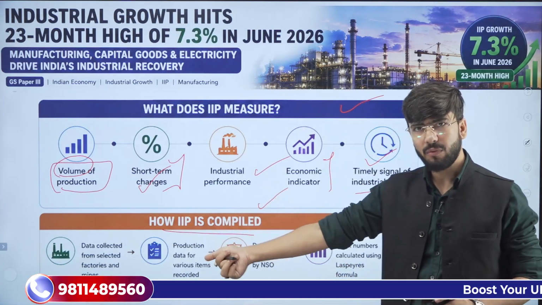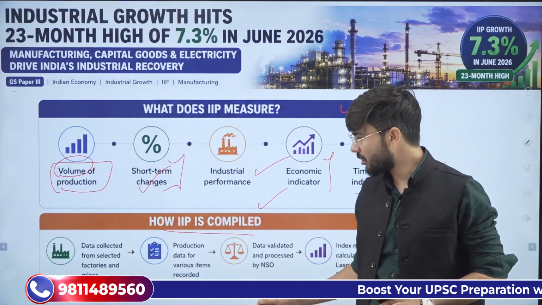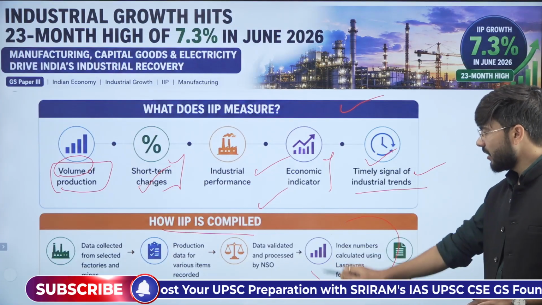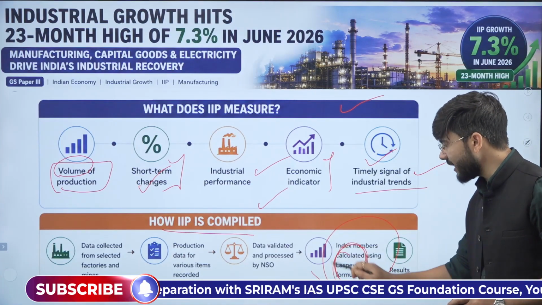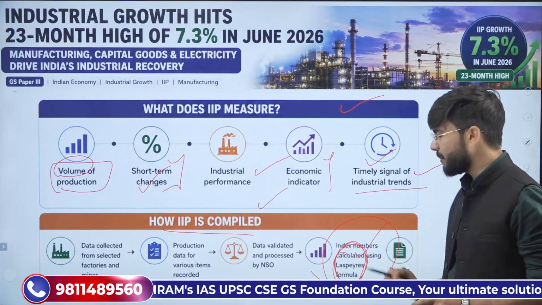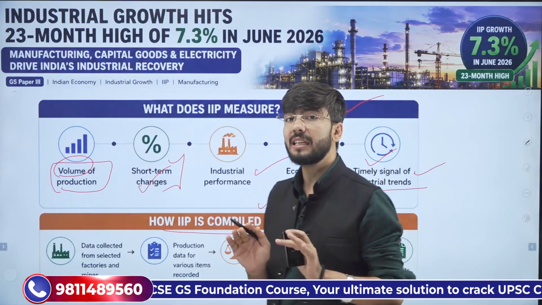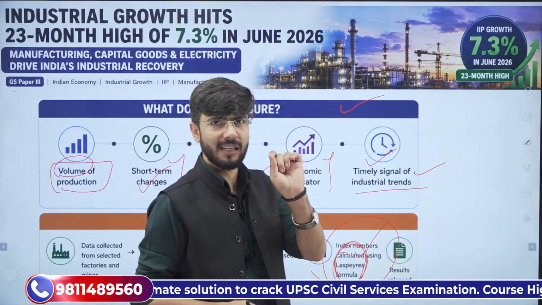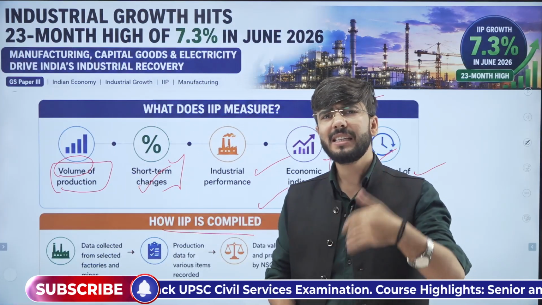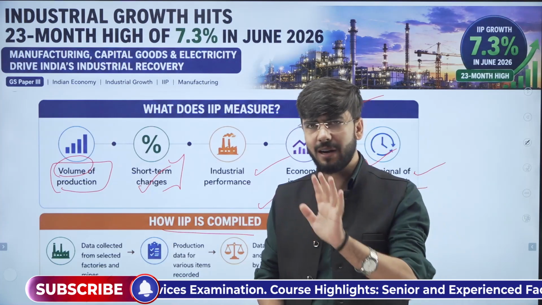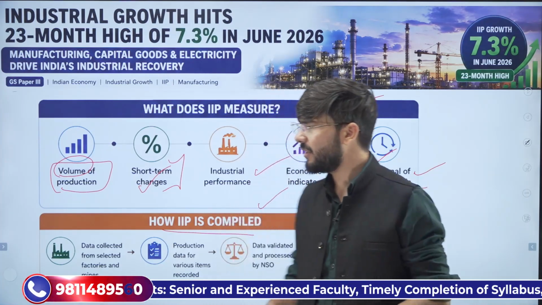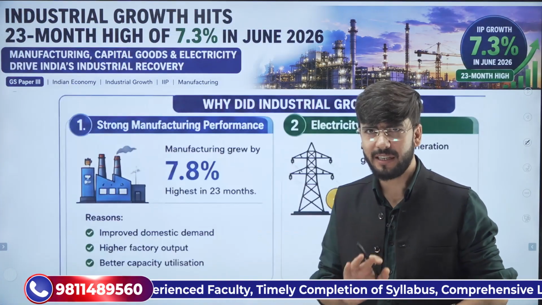How is IIP compiled? The data is selected from different sources, and then the production is measured, that is, how much production has increased this month. We are using one simple formula, that is the Laspeyres formula. You have to remember which formula is actually used in IIP, that is the Laspeyres formula of calculation, assigning weights to different parameters.